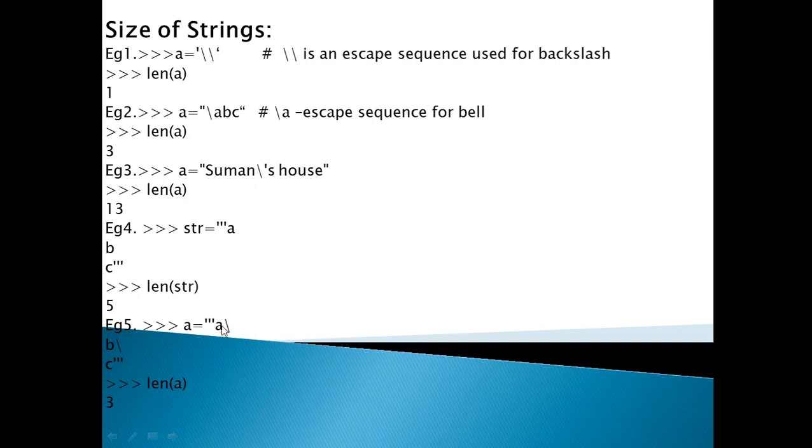It means the backslash doesn't count as a character. A, B, C are 3 characters, so the output is also 3. As a note, it is very important that the backslash is not counted as a character.